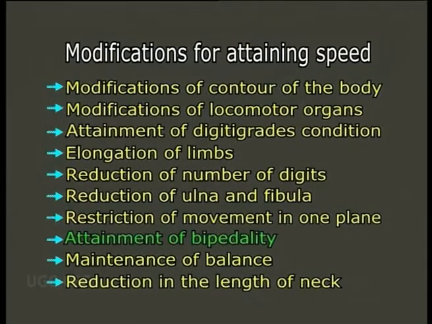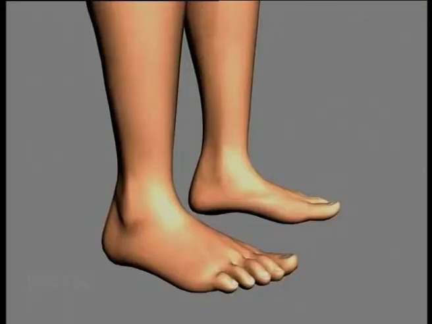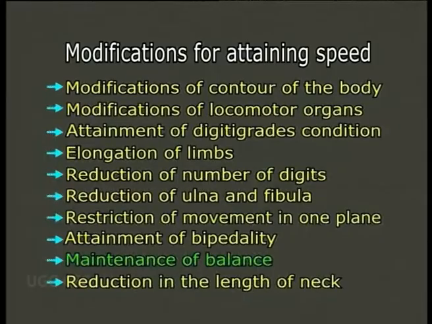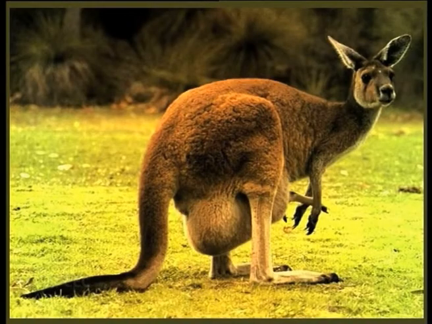Attainment of bipedality. Human feet have adapted for bipedal movement. Bipedality involves better development of hind limbs and reduction of forelimbs. Maintenance of balance. In bipedal animals, maintenance of equilibrium is essential. In semi-erect bipedal animals like kangaroos, the tail helps to counterpoise the body.